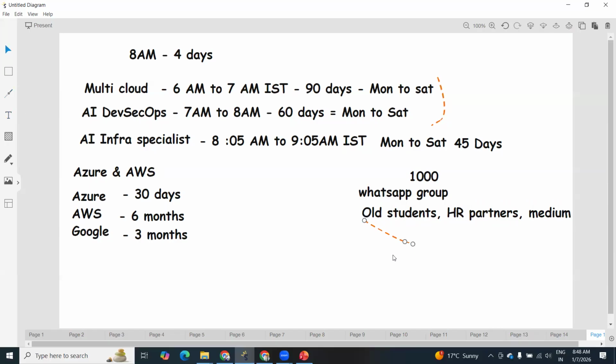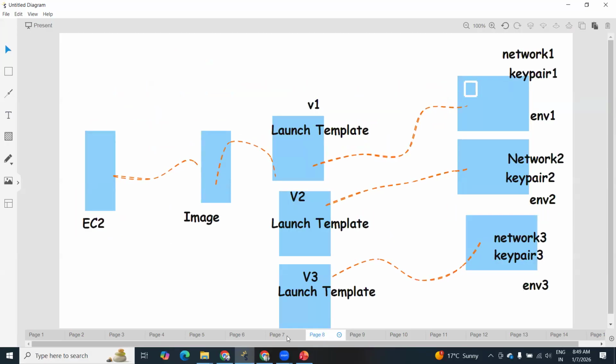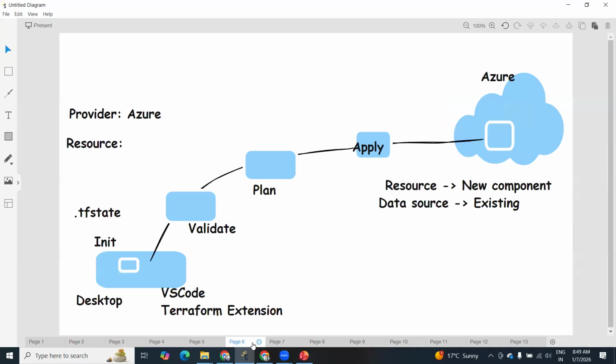But how we are addressing these scenarios, let me explain. Whenever a person comes with some requirement, let me explain how we address this request. Let me close a few windows. Just give me 1 minute.